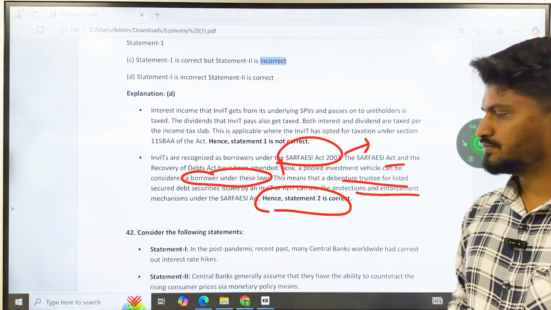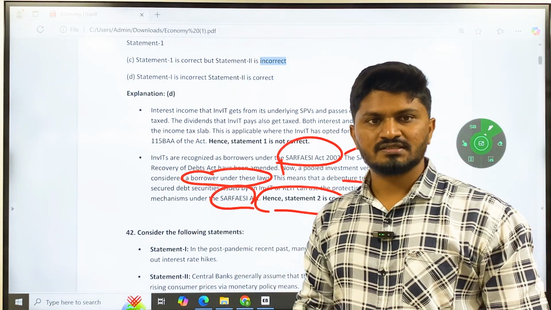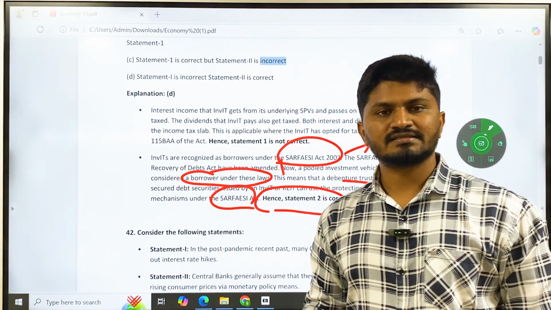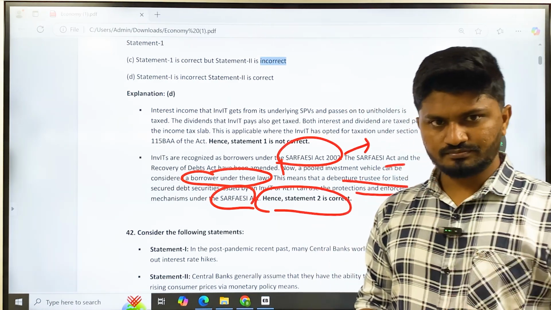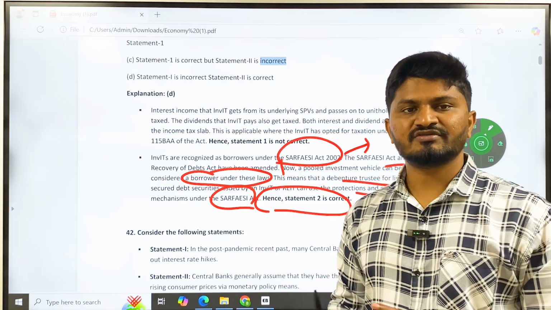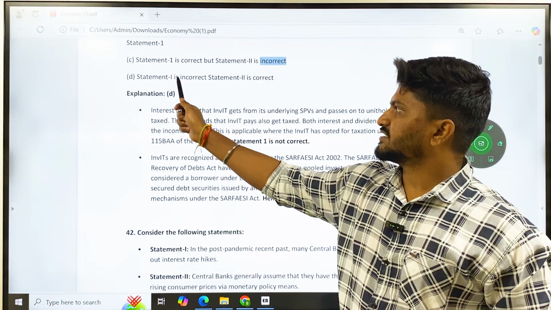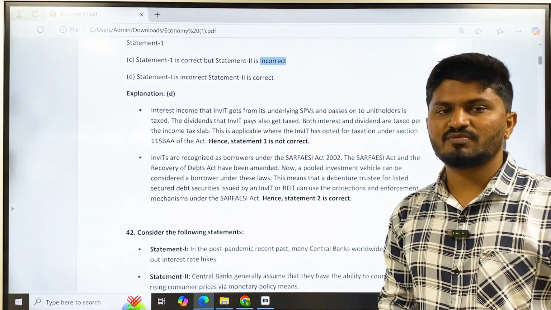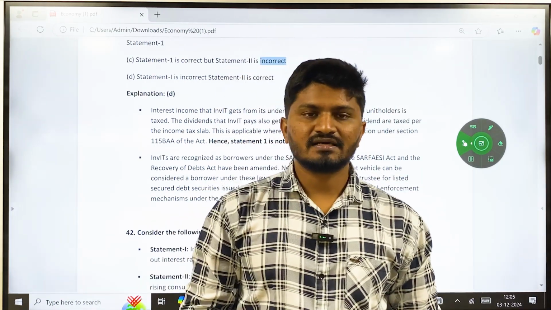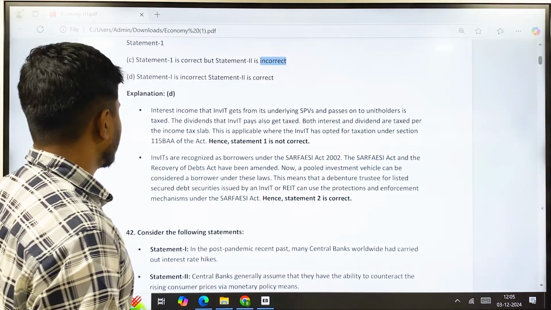In case the company goes bust, in case the company is in loss, in case there is a chance that the company is going to be liquidated or become insolvent, in those conditions you will be given higher priority in terms of repaying your investment. So the correct answer is D. Statement 1 is incorrect. Here you could have guessed, using common sense. In India, where everything is taxed, is the government going to miss taxing InvITs? No, right? So the government is obviously going to tax InvITs. So statement 1 is wrong.